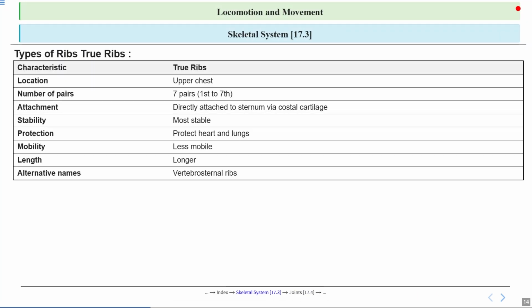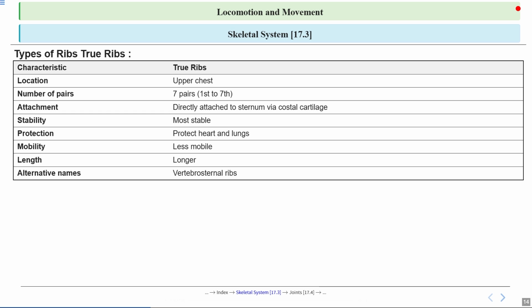Now, look at this table. It will give you a detailed discussion of true ribs. Think about your rib cage, which is the bony cage around your chest. The top 7 pairs of ribs are known as true ribs, which are unique because they are the longest and most stable, and they attach directly to the sternum, that is called the breastbone. And how are they connected?